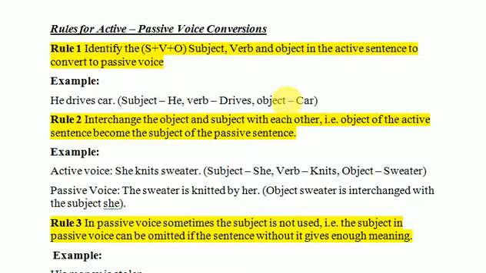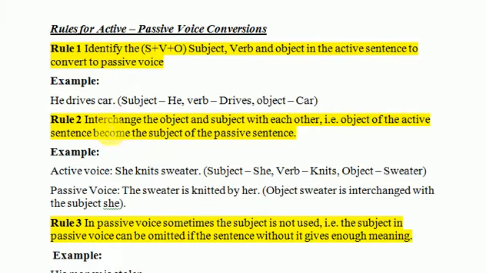Whenever you get a sentence where you have to change the voice from active to passive or from passive to active, first of all you need to identify the subject, the verb, and the object. For example, he drives car. He is subject, drives is verb, and car is object.